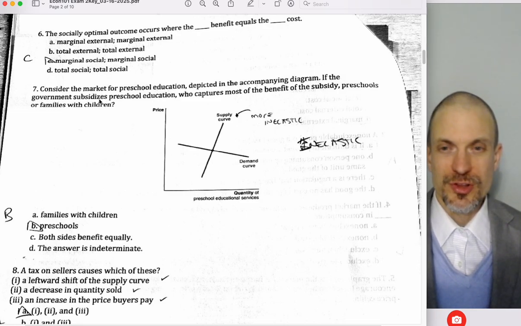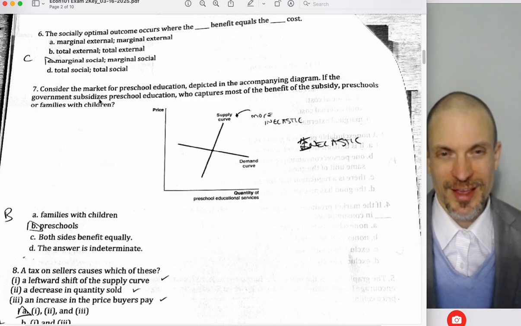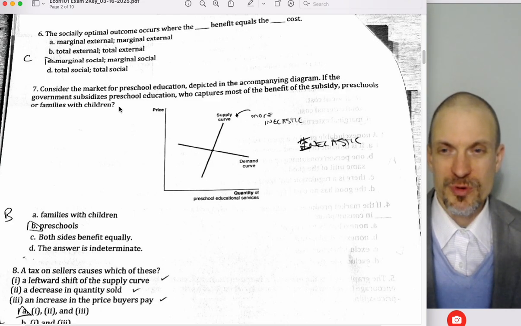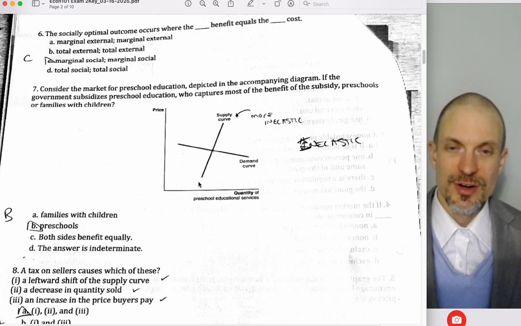Consider the market for preschool education depicted in the accompanying diagram. If the government subsidizes preschool education, who captures most of the benefit of the subsidy? Preschools or families with children? It's actually here going to be the preschools because supply is more inelastic than demand.